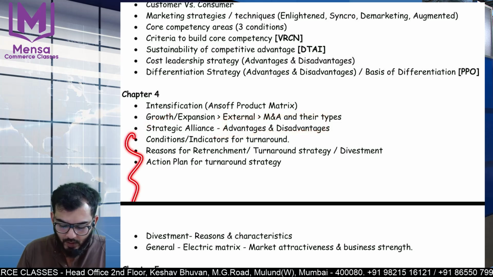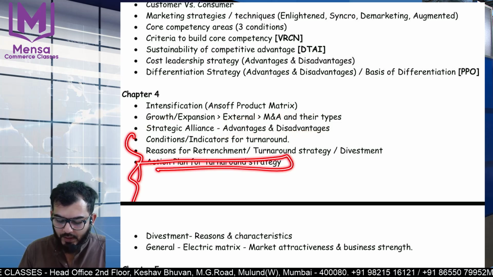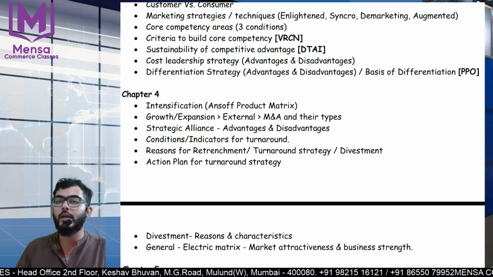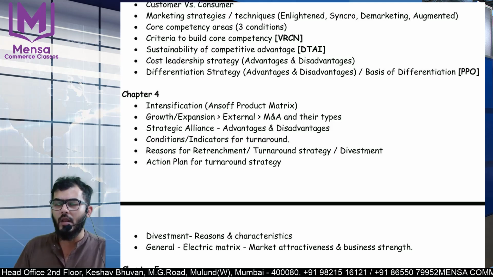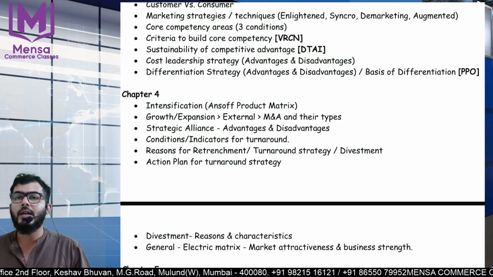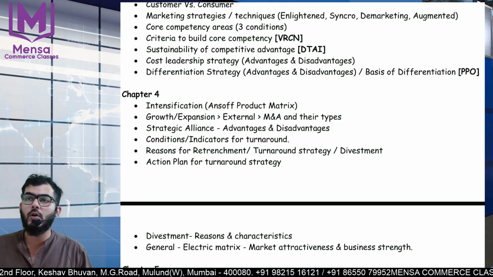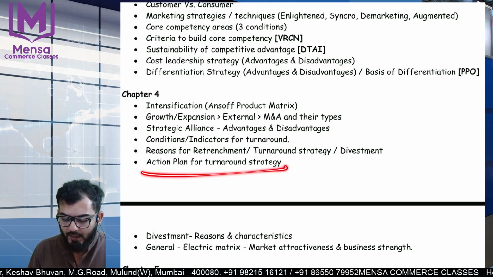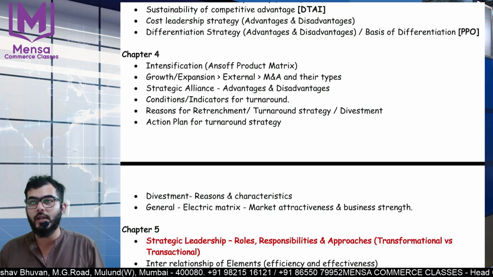Now, this turnaround action plan is important. Reasons are more or less the same. What are the indicators? High employee turnover, low morale, falling demand, negative cash flow, low growth. All of these are conditions, and reasons are more or less similar. Action plan, there are 5 steps. You need to focus on that.